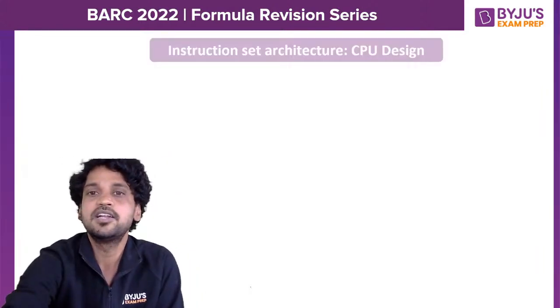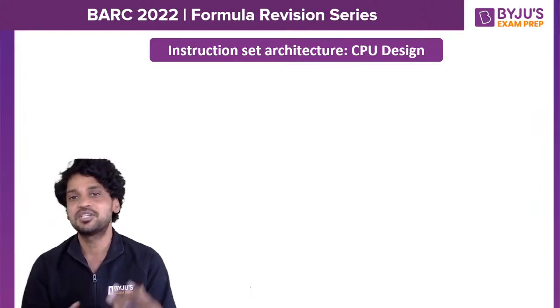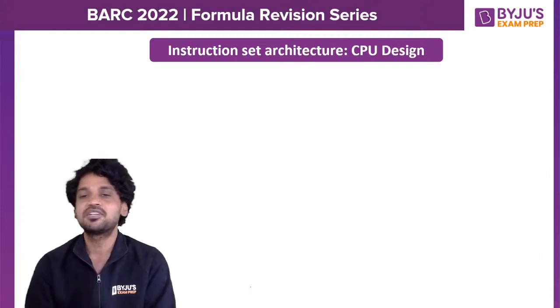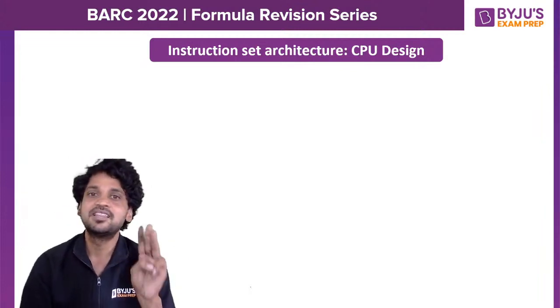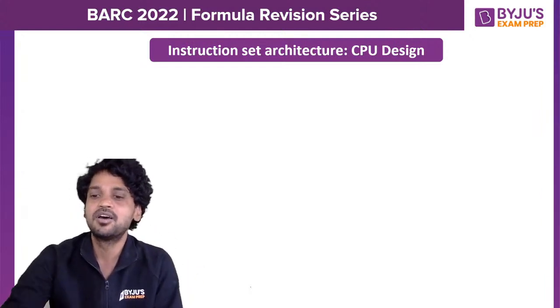So let us start with the CPU design. The CPU design is also called instruction set architecture. In instruction set architecture, we have primarily three design entities. That is, in the CPU, we have the ALU, the control unit, and a register set.